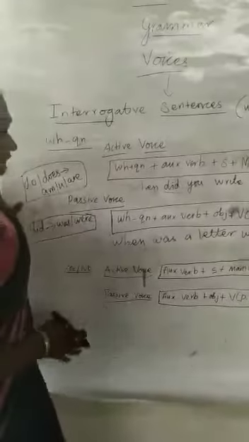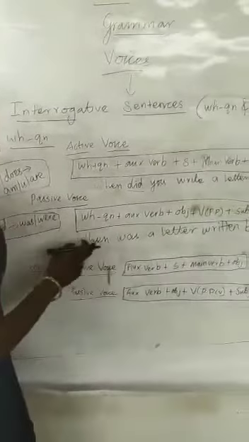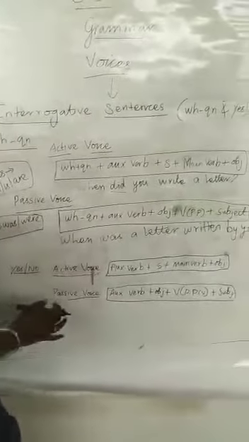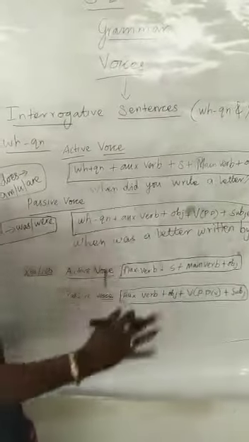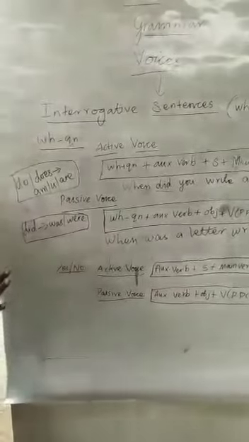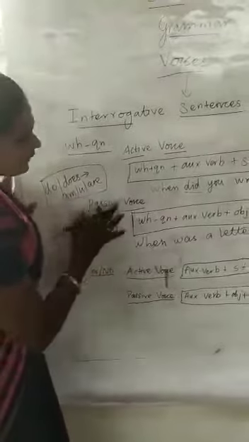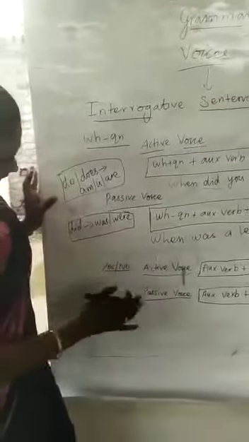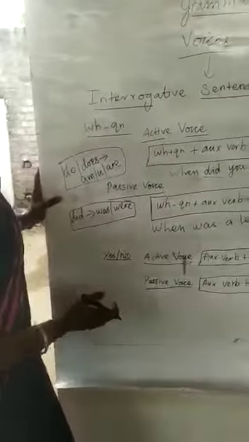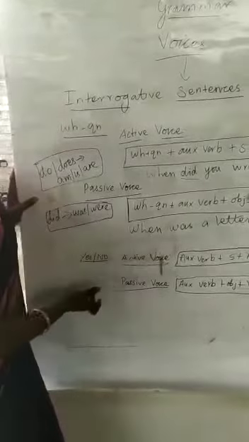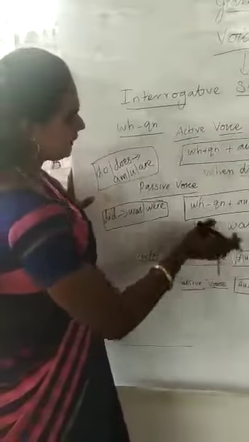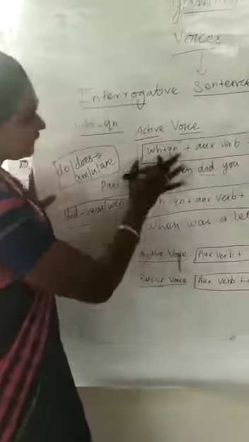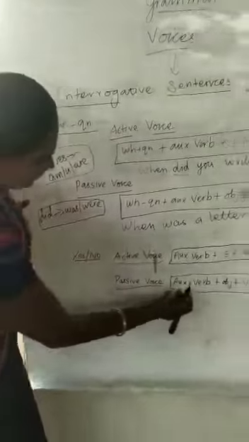See, now you have framed the answer very easily. When was a letter written by you? So if you write the structure, it's quite easy to bring out the answer. So for all WH questions, you have to follow the same way. Now let us see the yes or no questions. There is no big difference between yes or no questions and WH questions, only a minute difference. Here you will not write the WH word. So, the auxiliary verb.